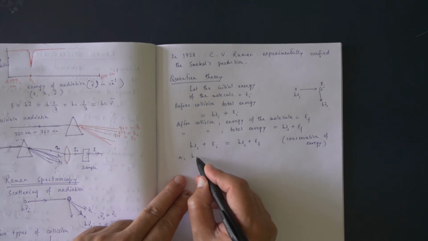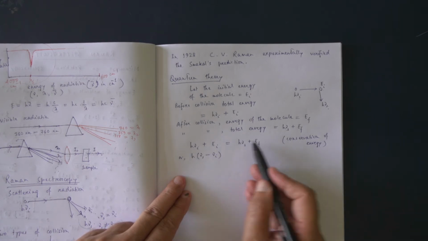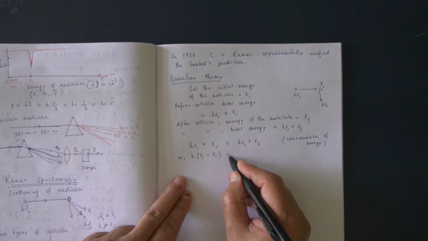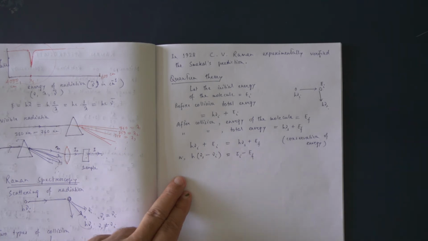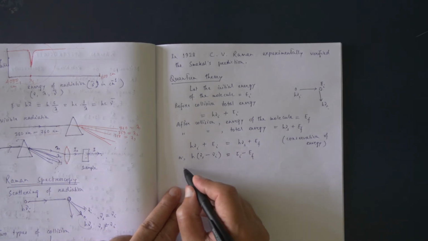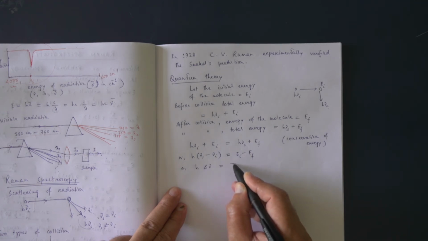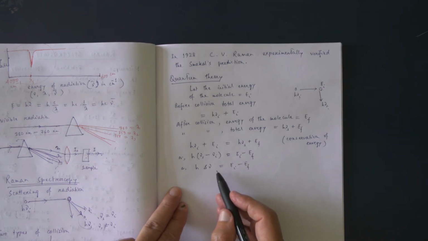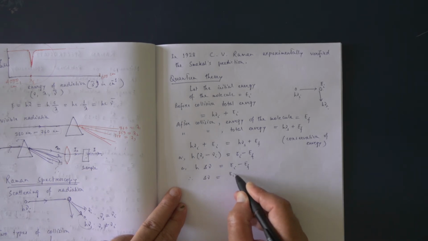Or we may write like this, a simple calculation: transferring this to this side, we get h nu I minus h nu s equal to EI minus EF. Let me write this as h del nu equal to EI minus EF, where del nu is the frequency difference, or del nu equals EI minus EF by h.